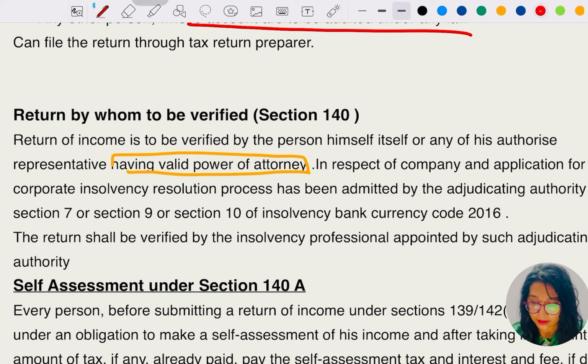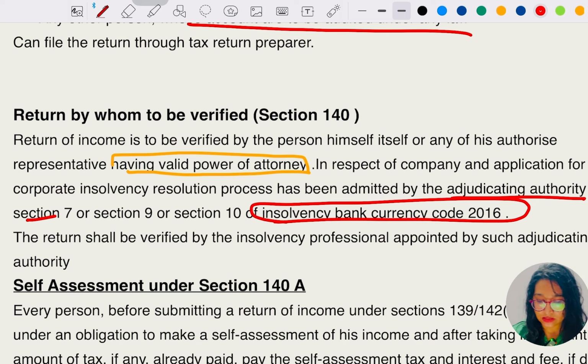In respect of a company, where an application for the corporate insolvency resolution process has been admitted by the adjudicating authority under section 7, section 9 or section 10, remember, this was of which chapter? The Insolvency and Bankruptcy chapter, right? So in the corporate insolvency resolution process, where the adjudicating authority has admitted the application under sections 7, 9 and 10 of the Insolvency and Bankruptcy Code,